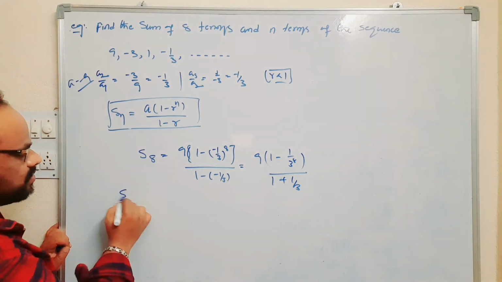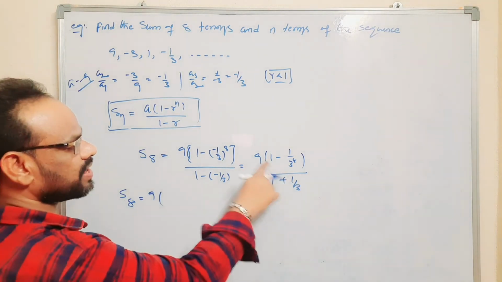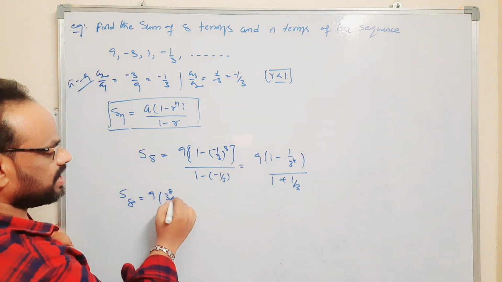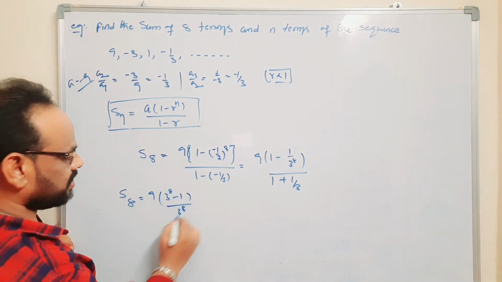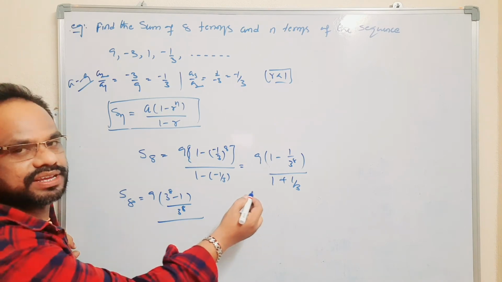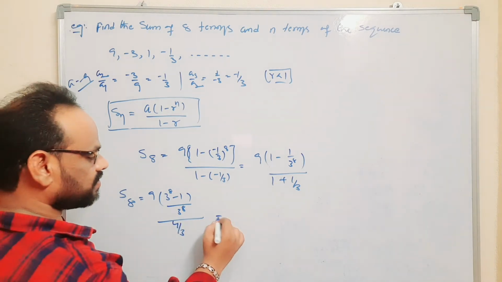That is equal to S8 is 9 into, if you do LCM, (3 power 8 minus 1) by 3 power 8, divided by 3 ones are 3, 3 plus 1, which is 4 by 3.